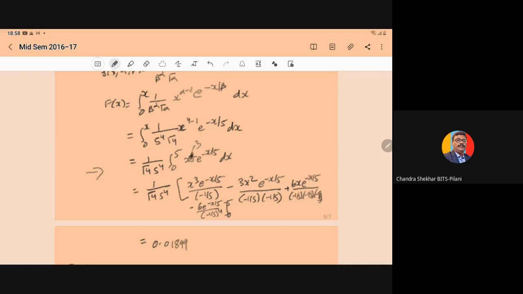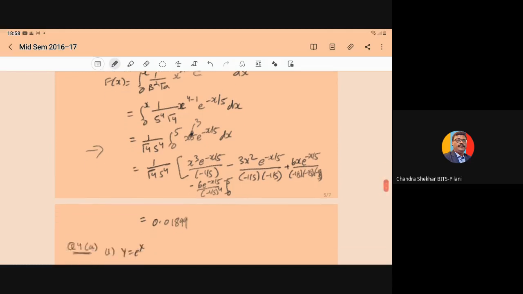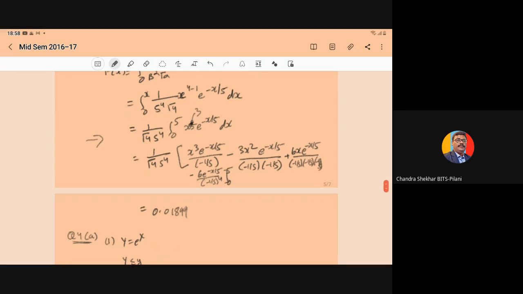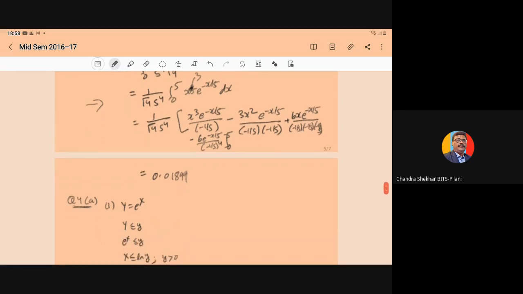It is the x cube. So x to power 3 e to power minus x upon 5 into dx. So when we integrate by parts, and put in the upper limit and lower limit, you will get 0.01899. So here, if you have the gamma table for these alpha and beta, then directly from the table also you can write.